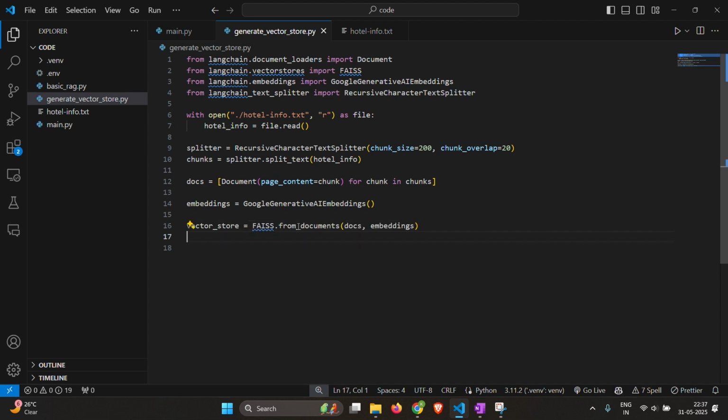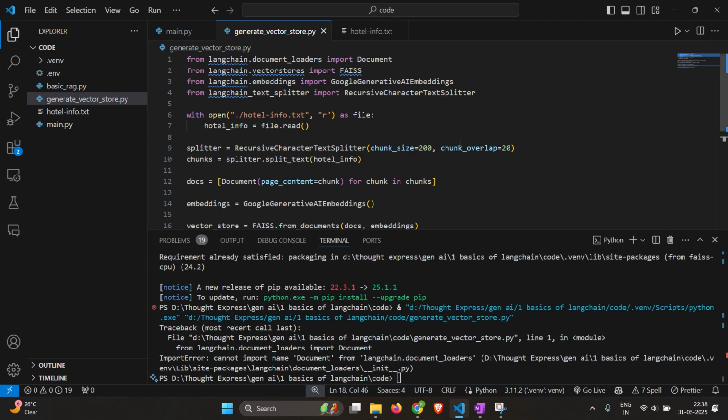equals FAISS dot from documents. We give it the documents and the embeddings. And then let's just save this vectors. So vector store dot save local hotel vector store. So now when we run this, so this is in documents and not document loaders.